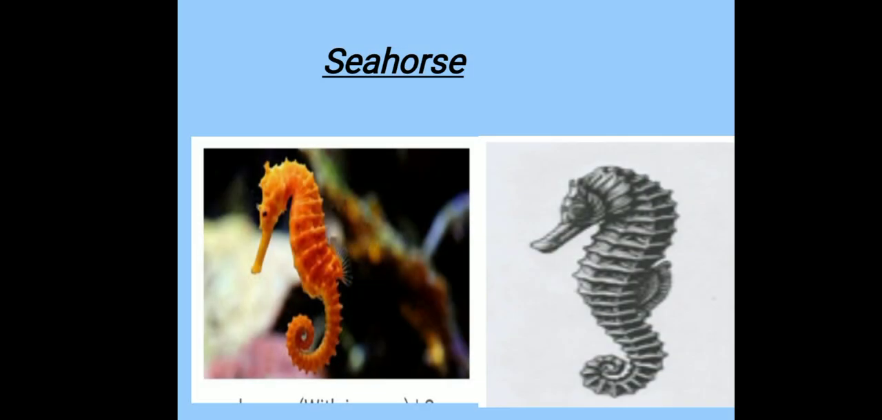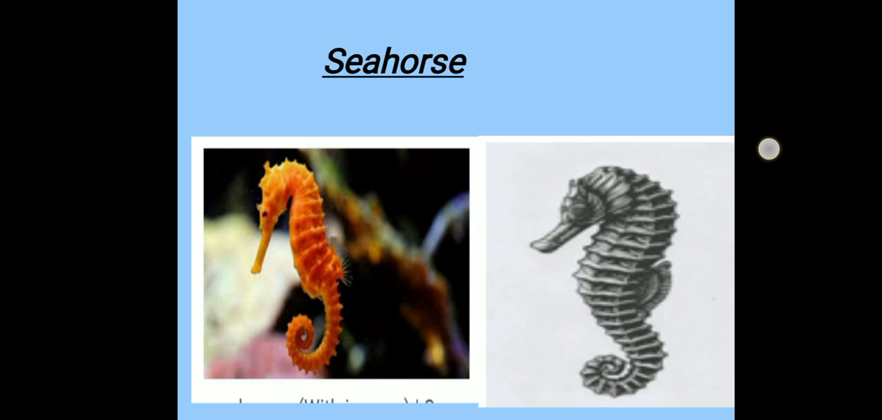Now see in the picture, it's seahorse. Can you see the picture of a seahorse? Look at the seahorse's face. How is the seahorse looking? Seahorse face is like a horse. Look, why is the name given seahorse? Because it lives in the sea and the face of this creature is like a horse. Therefore, the name of this creature is seahorse.